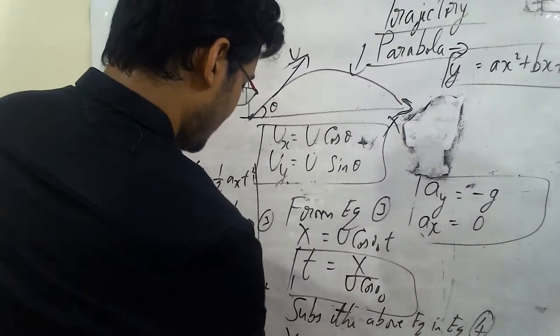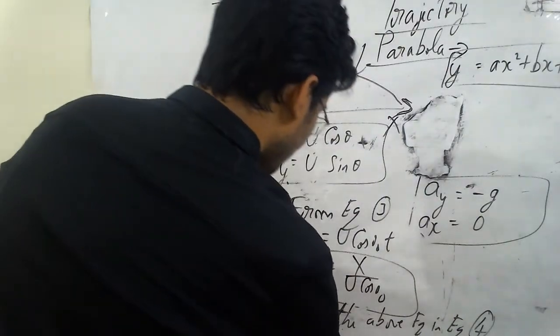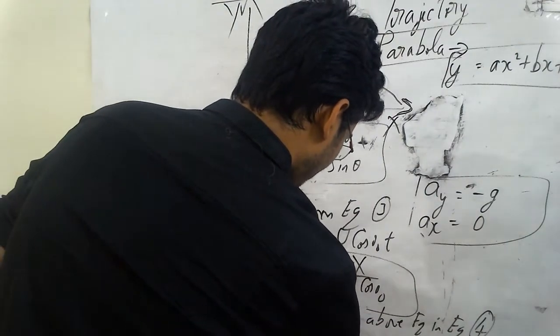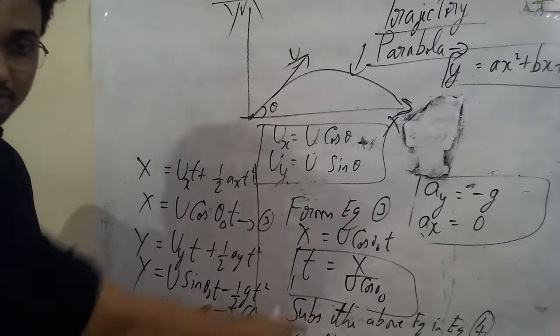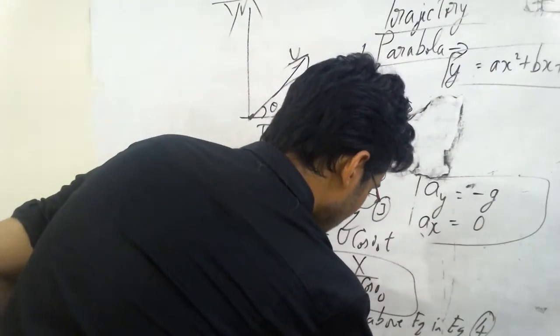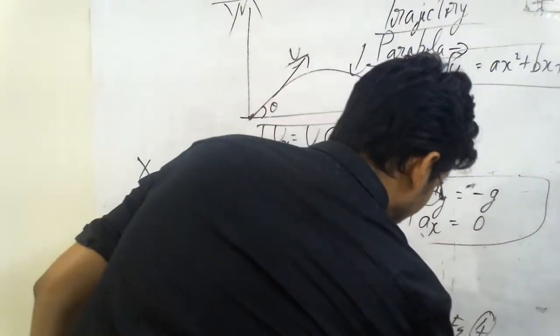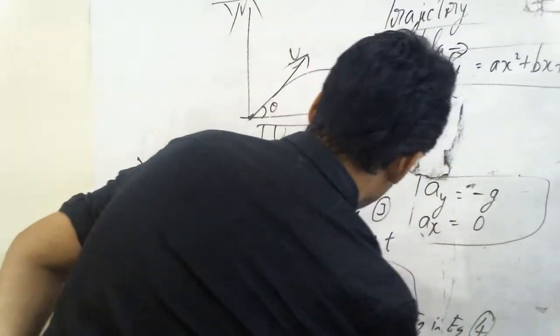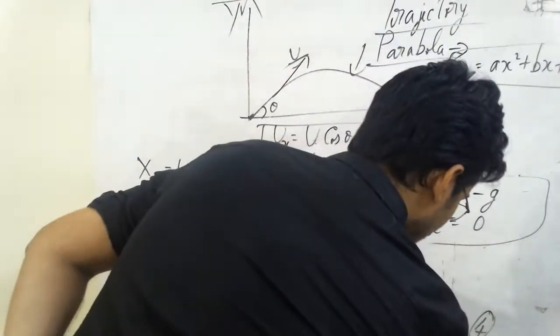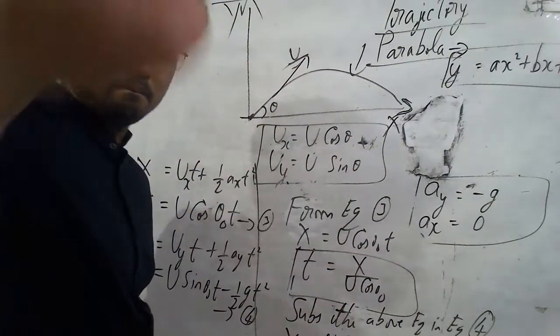Henceforth we can write y, which is already existing on the left hand side, equals u into sine theta naught. What is this t? Substitute that value, which is x by u cos theta naught, and we have minus half g into t square, substituting the same, x by u cos theta naught whole square.